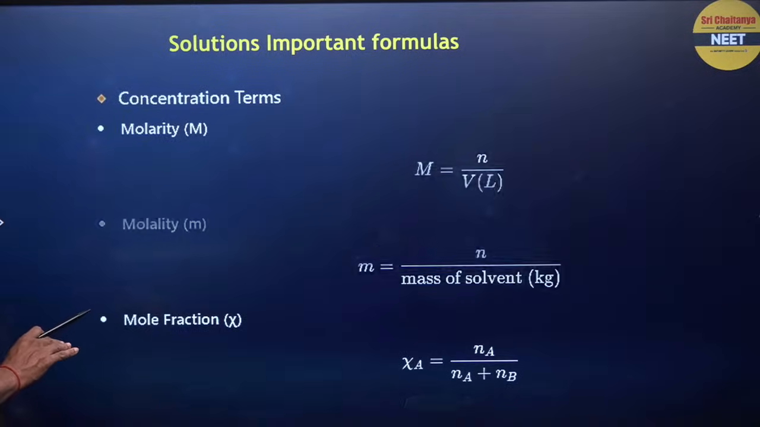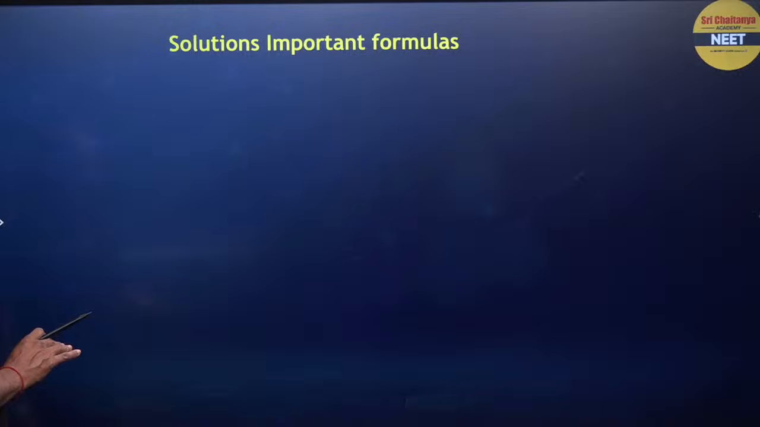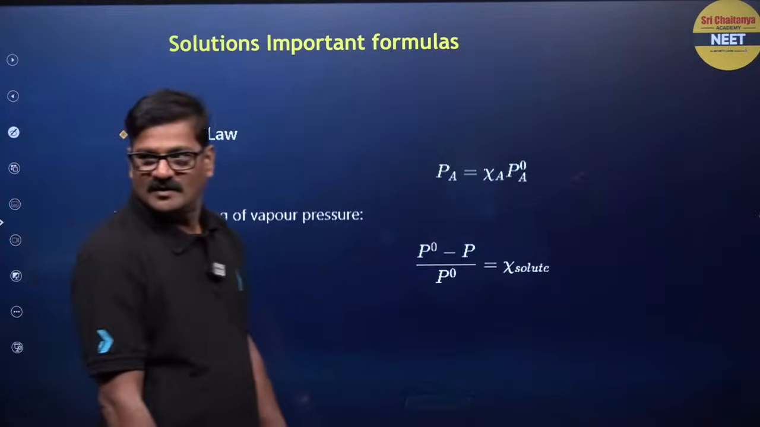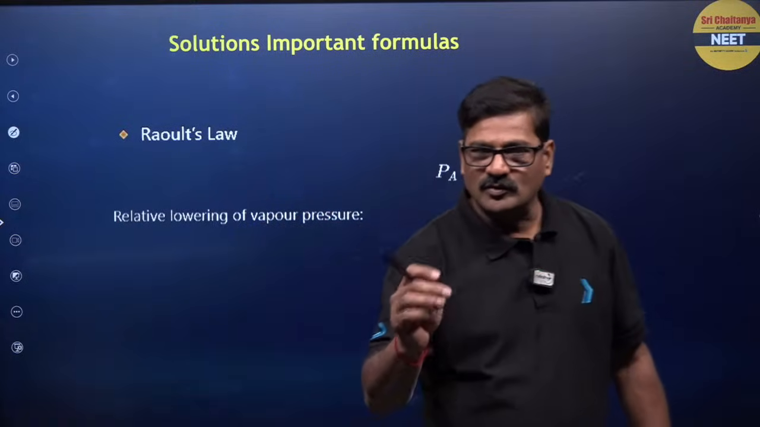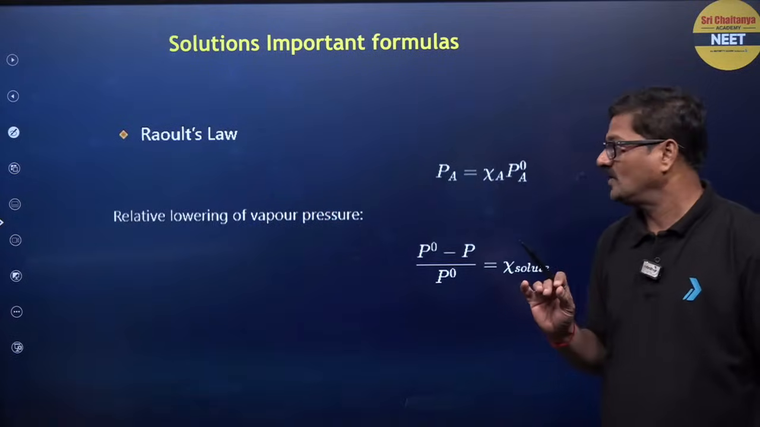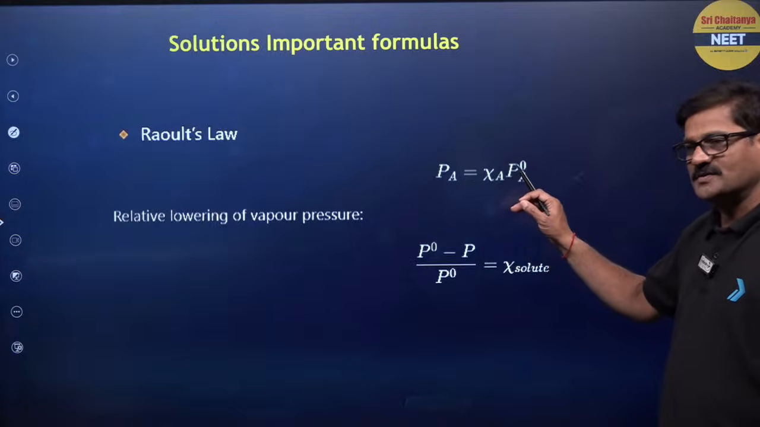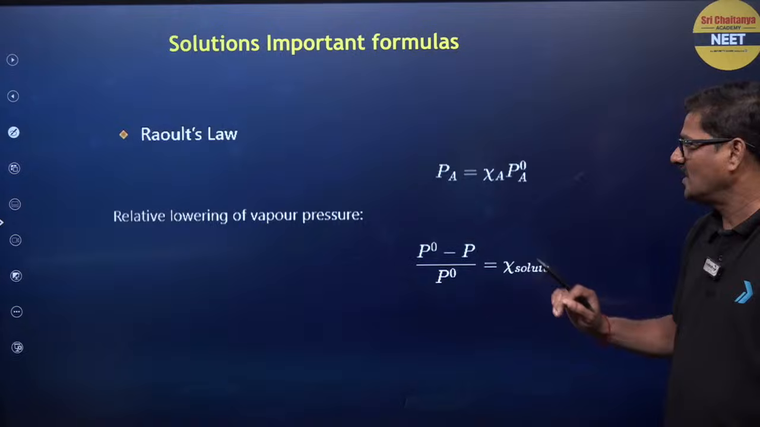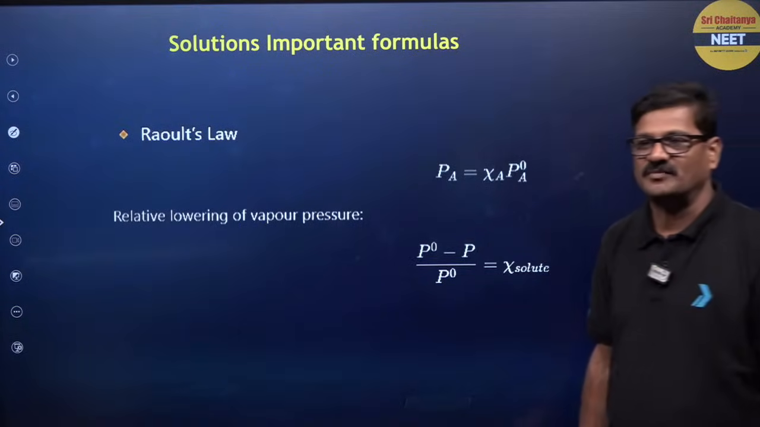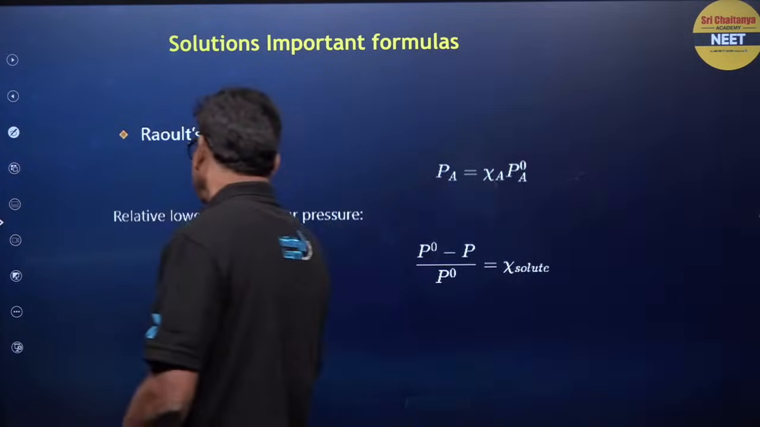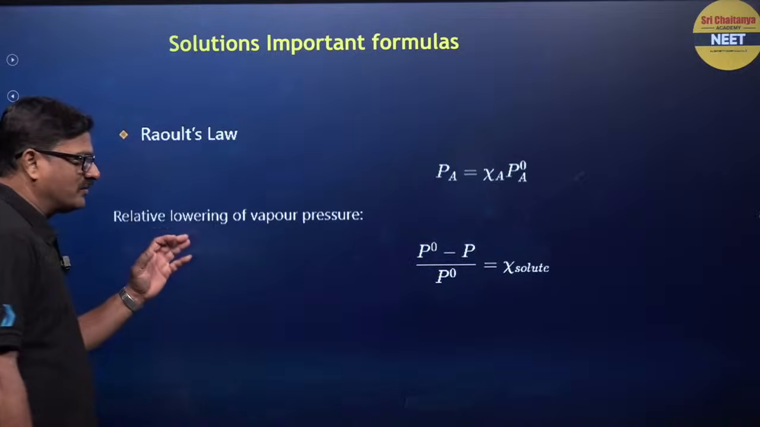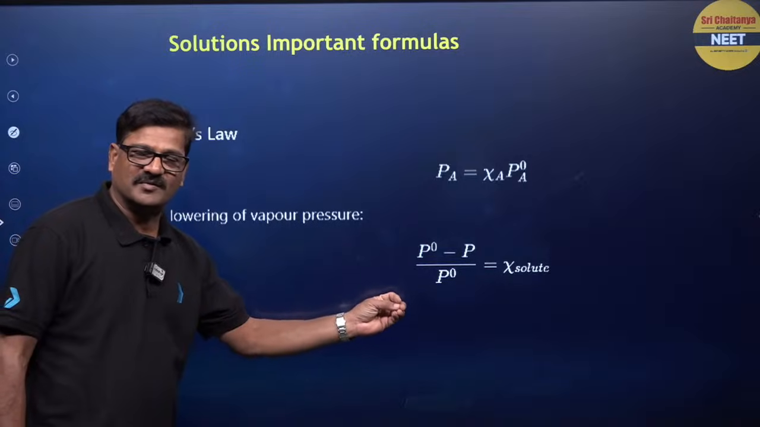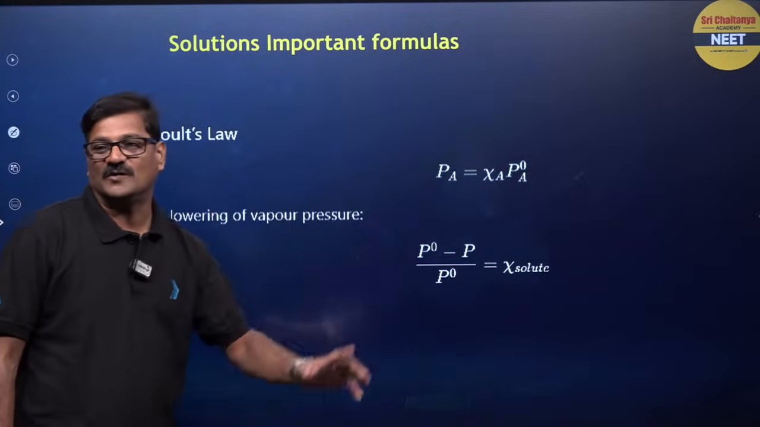you have various formulas that you need to know. So look at this, Raoult's law. Quickly I am going into the formula recapture. It said that partial vapor pressure is directly proportional to its mole fraction in the solution. P A is equal to mole fraction of A, P naught A. And relative lowering of vapor pressure itself is a colligative property, P naught minus P s upon P naught is equal to mole fraction of the solute.